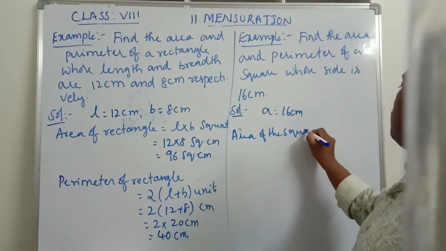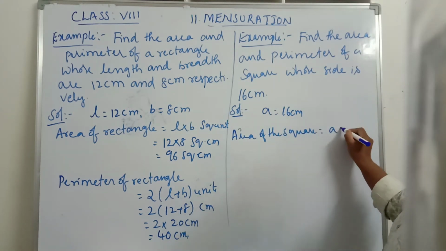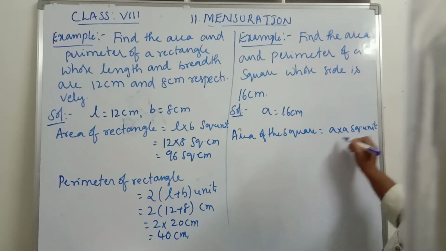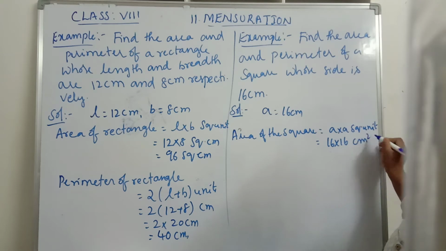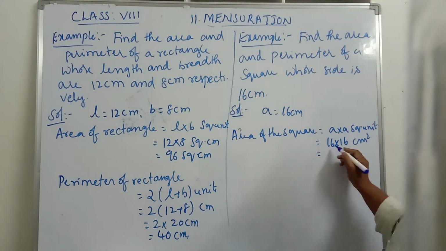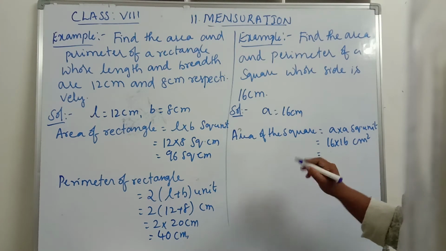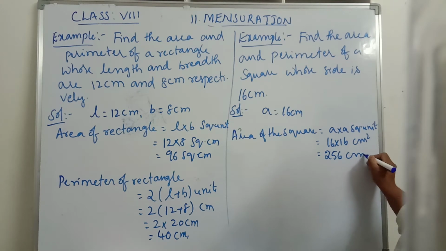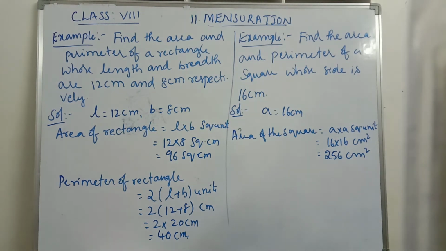What is the formula for area of the square? It is A into A square units. That is 16 into 16 square centimeters, which is 256 square centimeters.